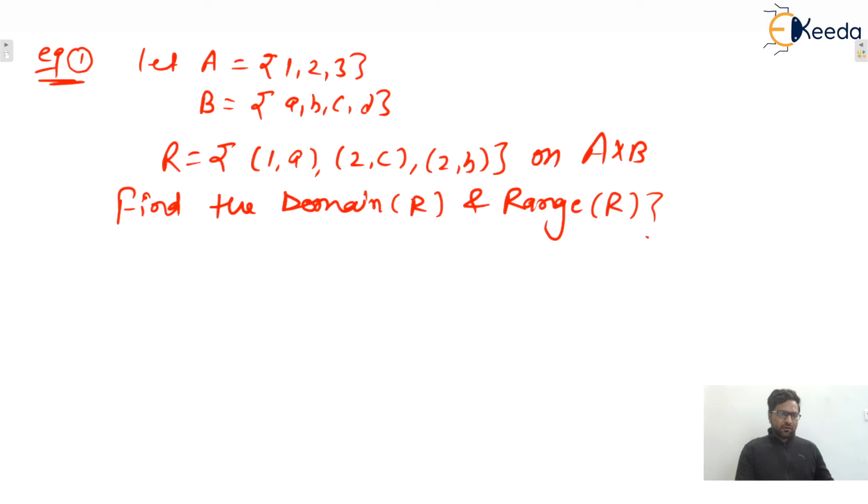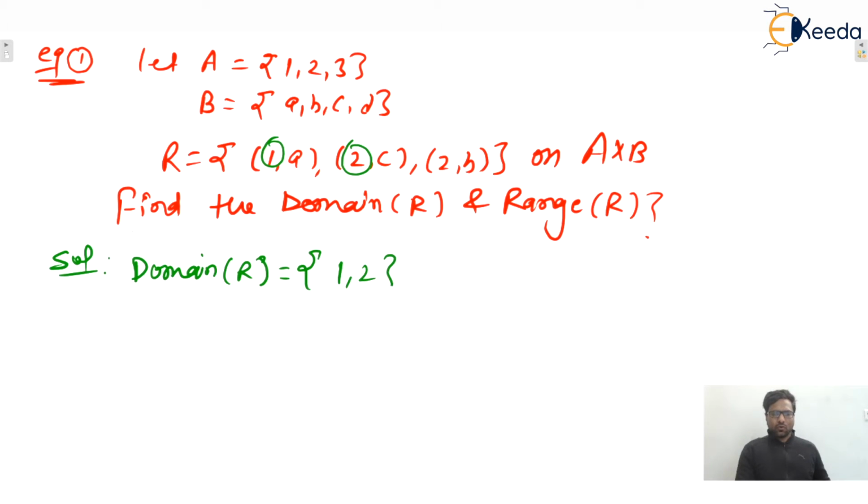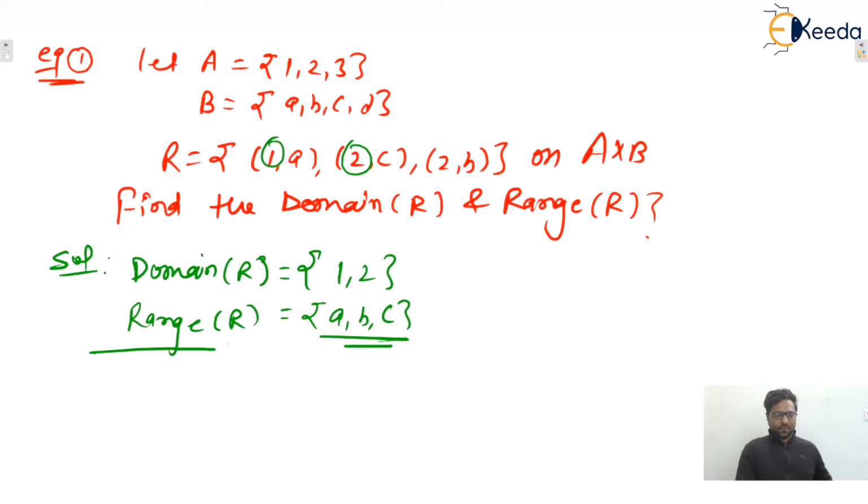So what will be the domain? The first elements in the ordered pairs: 1, 2, 2. The domain is also a set of elements, and every set is represented by curly brackets. So {1, 2}, 2 is repeated, and in a set repetition is not allowed, so we will write it only one time, isn't it? So what will be the range? Range means the second elements, so {a, b, c} will be the range of the relation R. I hope this one is clear to everyone.